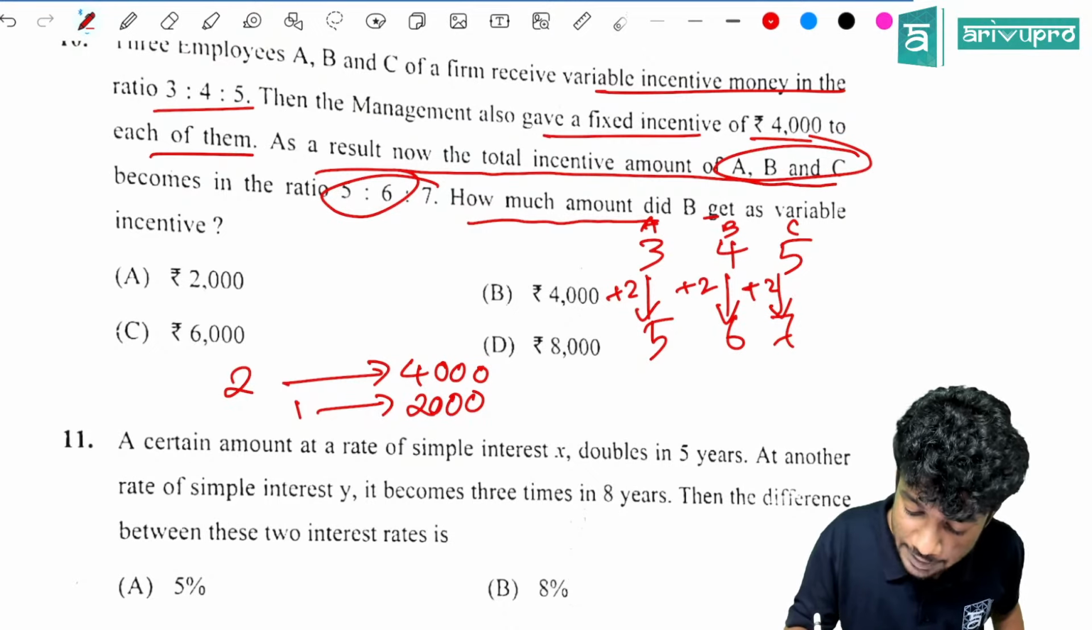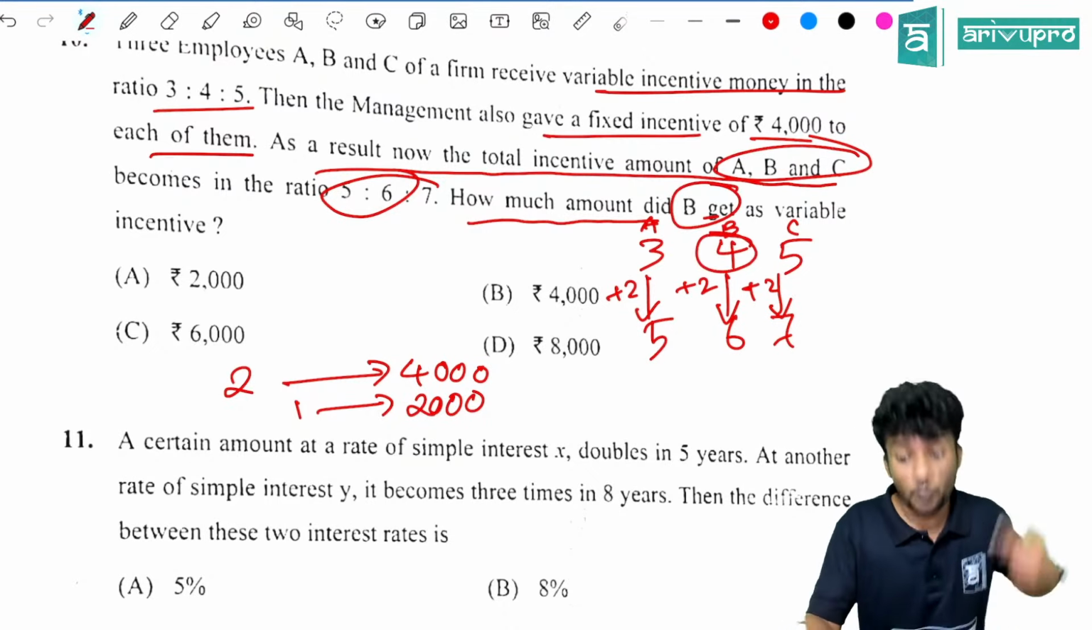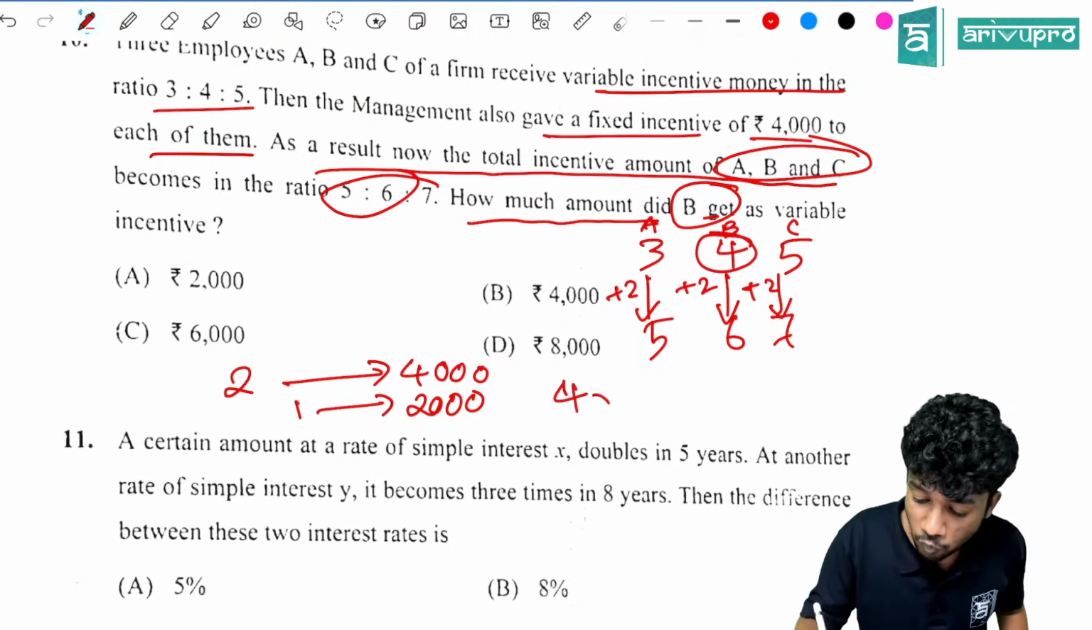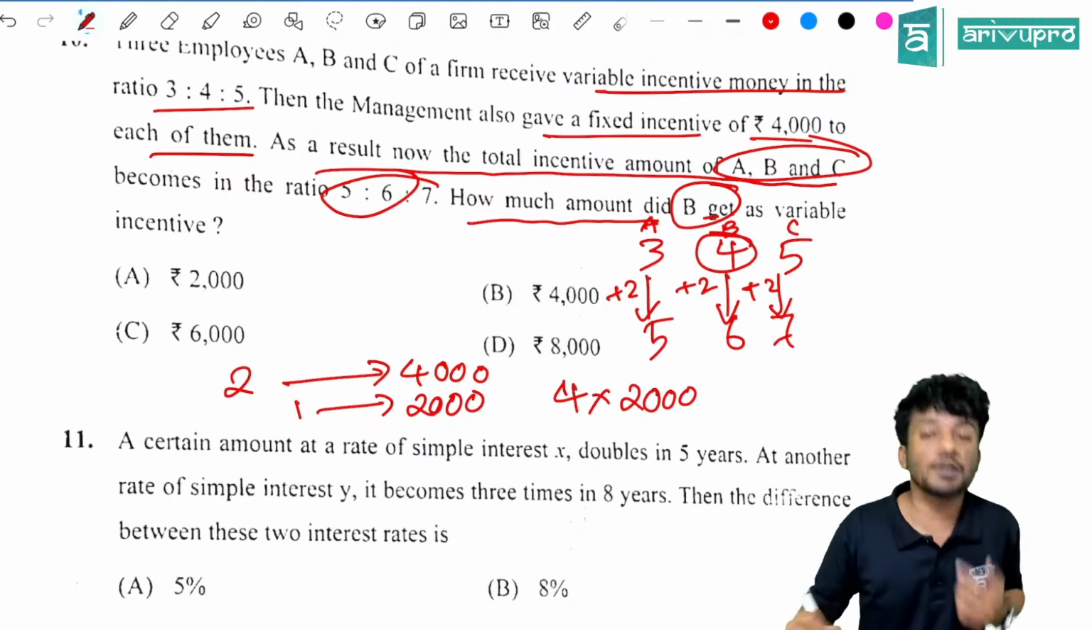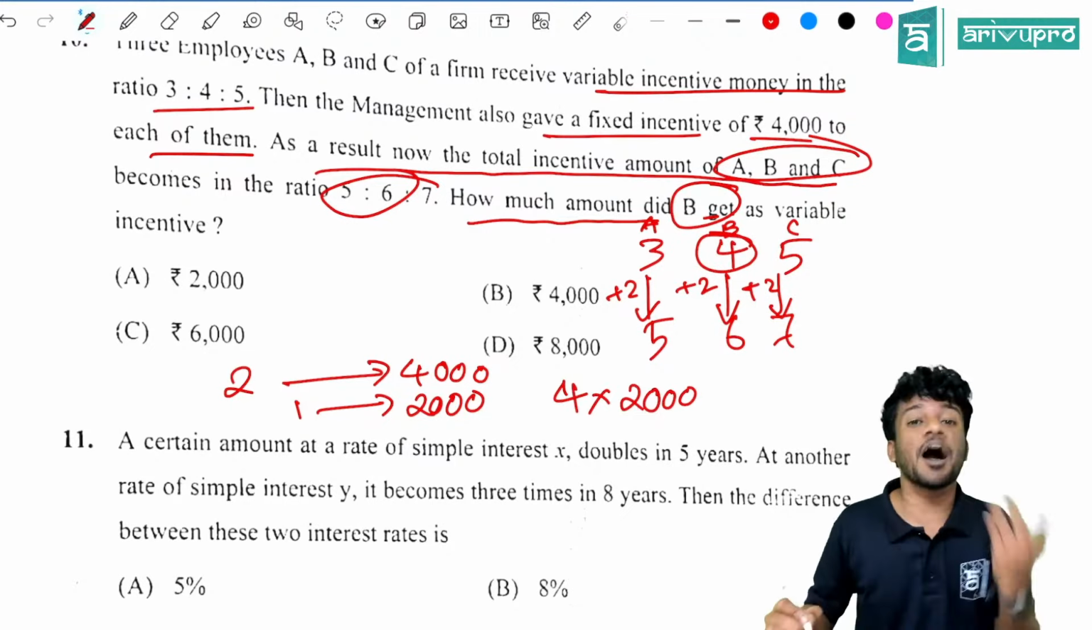Now what is the question? How much did B get as variable? So the answer is 4 into 2,000, because 1 is 2,000. So 4 will be how much? 4 into 2,000. That is option D, 8,000. Good. Next question.